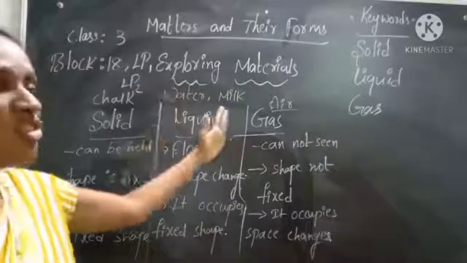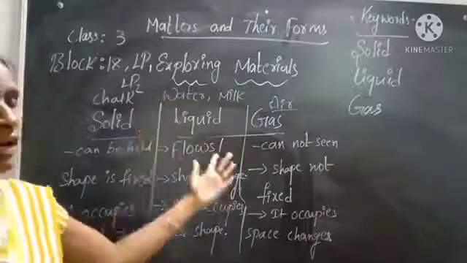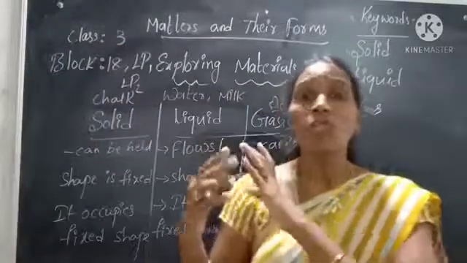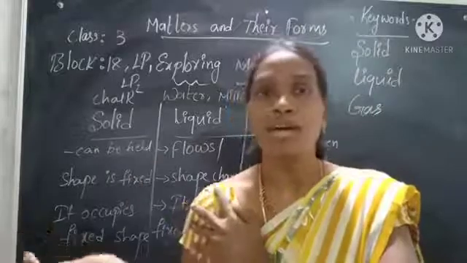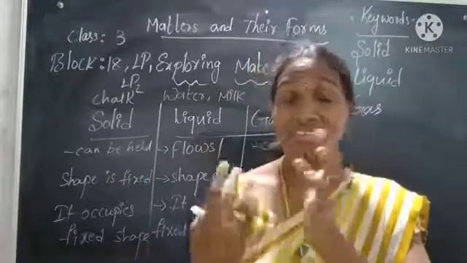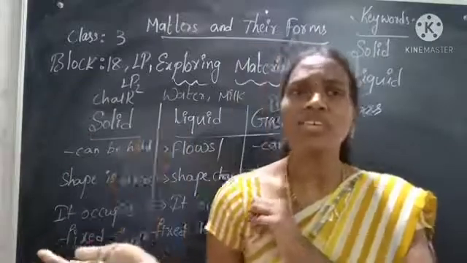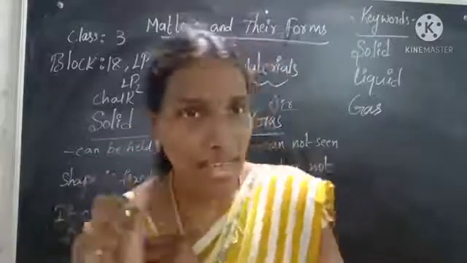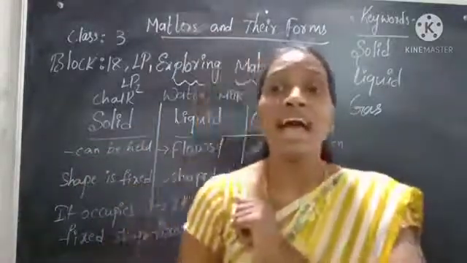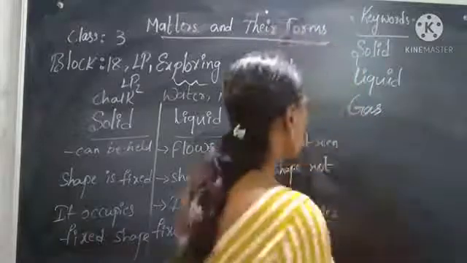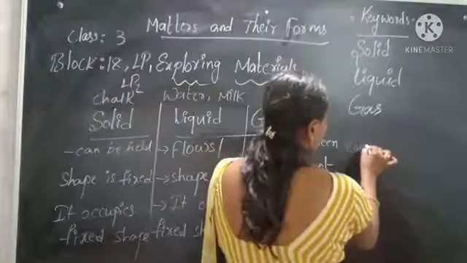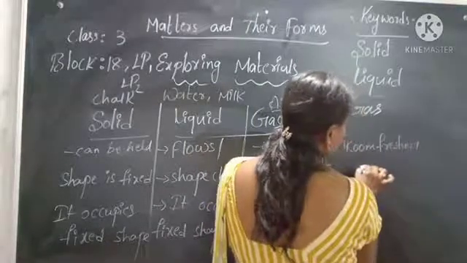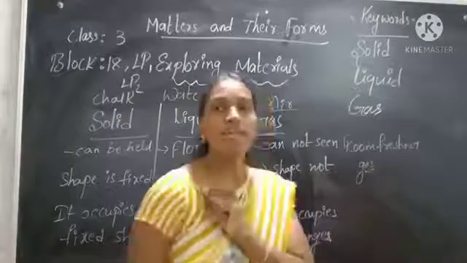These are the three types of materials we have in our surroundings. Children, is a room freshener a solid, liquid or gas? Nowadays we can see so many room fresheners. Can you tell me? Yes, a room freshener is a gas. Actually, the room freshener is a gas and it is stored in a container.